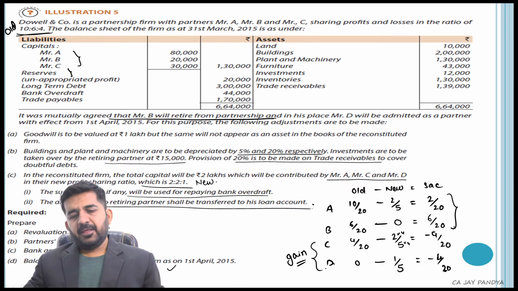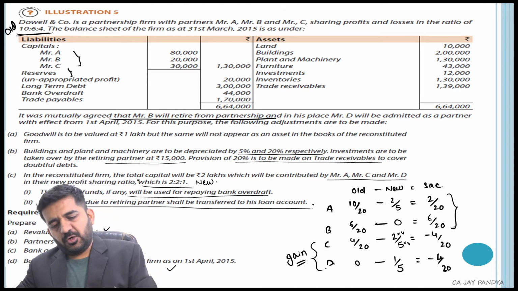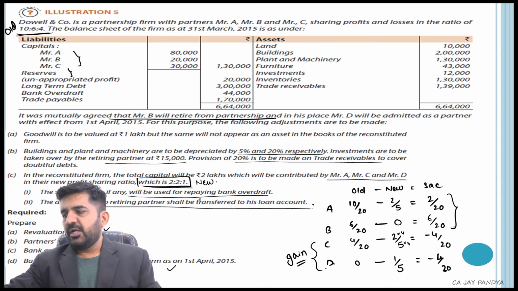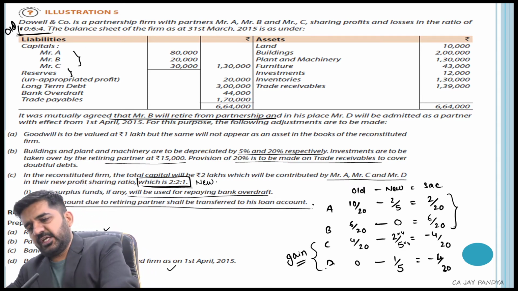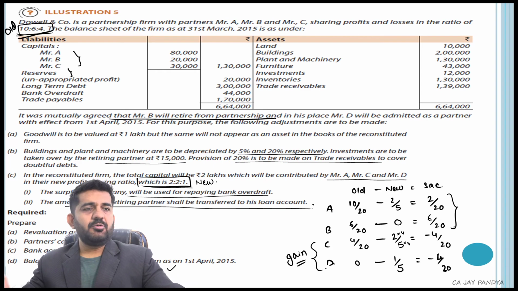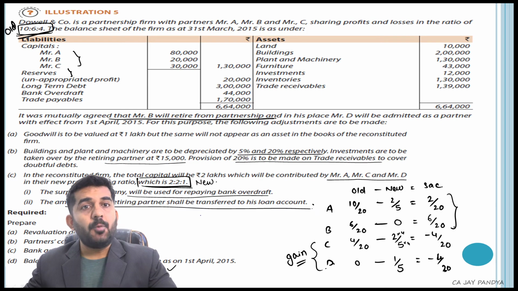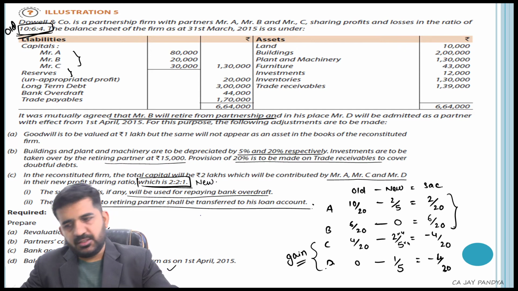We'll be using this in our ratio. New ratio we already know is 2:2:1, and old ratio also we know, which is 10:6:4. So we have found out sacrifice ratio and new ratio. New ratio is already given. Let us go to our next step, that is copying down balance sheet as it is at relevant places in our answer.